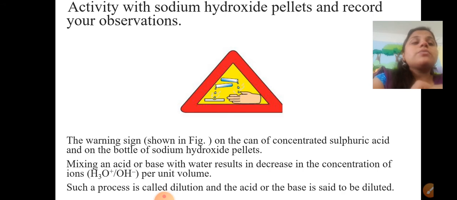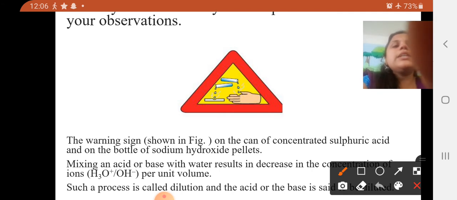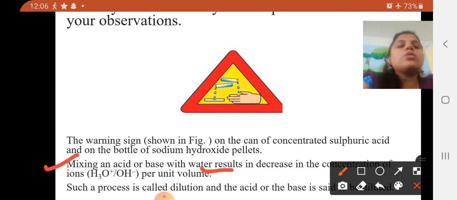So dear students, if such dangerous things are there, then how are you going to perform the reaction? You have to dilute the things. So now the concept that comes is dilution. Mixing an acid or base with water, you have to add some amount of water. Some calculation you have to do, in one volume how much normality, a calculation which you will come across when you go for the PUC. So this is the dilution process.